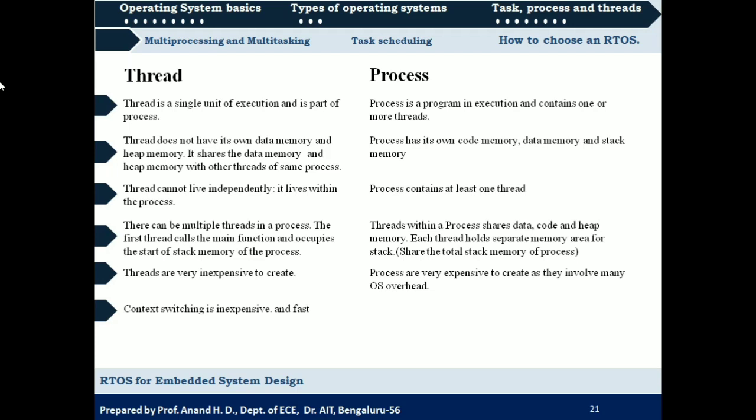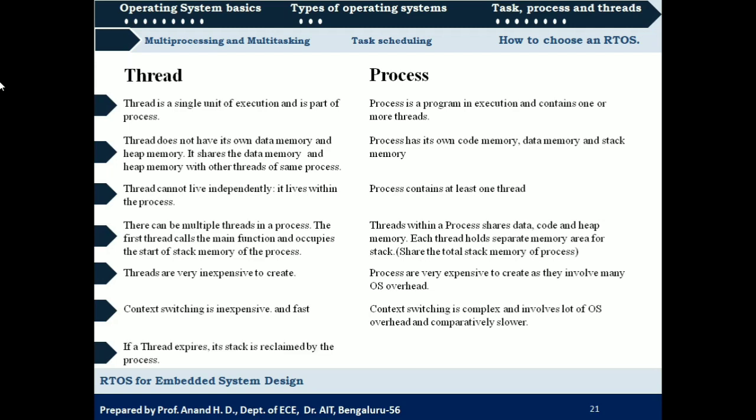The next point is that context switching is inexpensive and fast. When we are switching from one thread to another thread, we come across context switching, and this is very inexpensive in the case of threads. Switching from one thread to another thread is very easy and it consumes less time. Whereas switching from one process to another process is complex and involves a lot of operating system overhead, and it is comparatively slower. So switching between threads is faster, and switching between one process and another process is relatively slower.